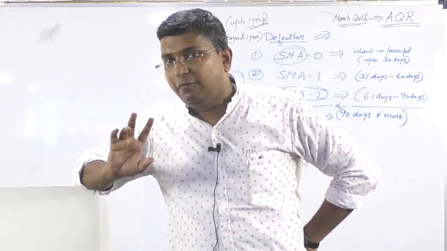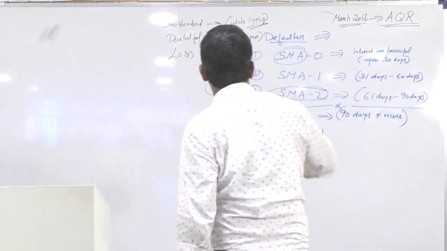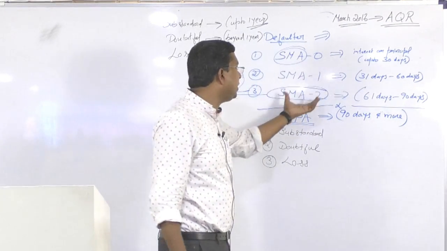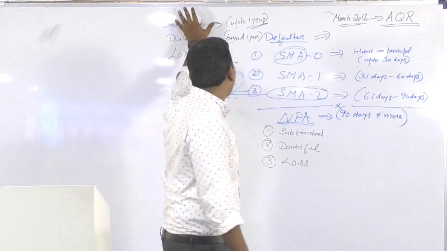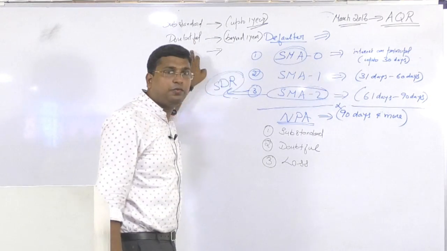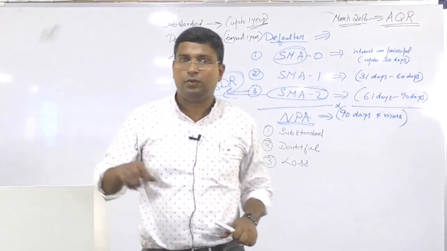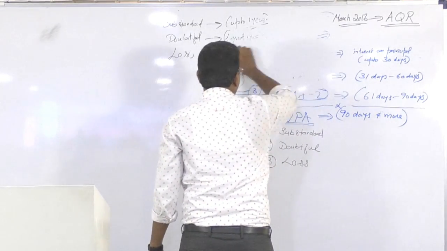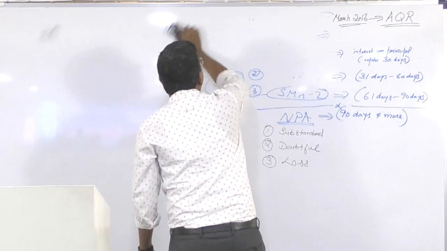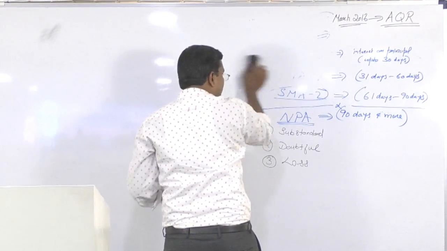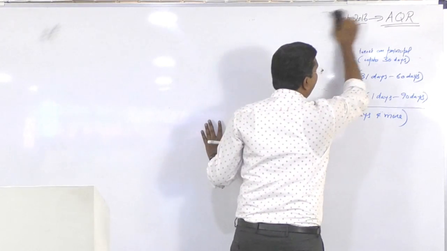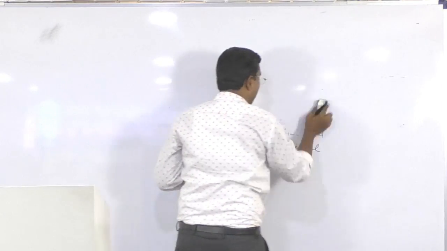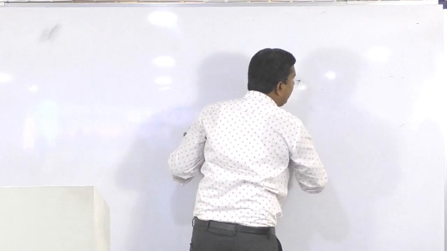So from the examination point of view, these definitions are very important. Now don't get confused between the special mention account 0, 1, 2 categories and the non-performing assets 3 categories: substandard, doubtful and loss. Now we'll see what mechanisms are available for the banks to deal with this problem of non-performing assets.